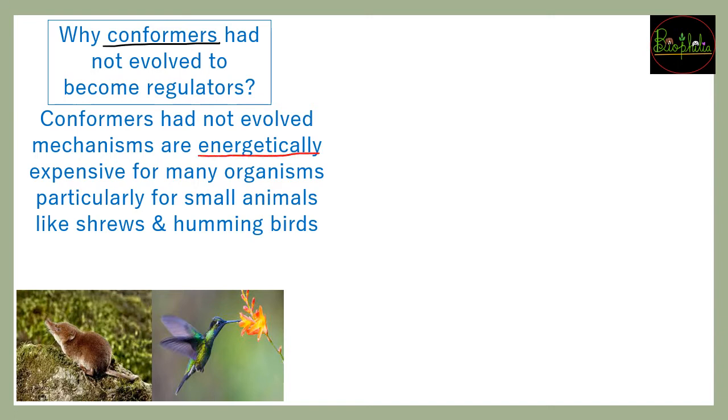Those mechanisms are very energetically expensive, and because these are very expensive in energy, many small animals and other plants cannot afford to use that much energy for maintaining their constant internal temperature or constant internal environment. So for those reasons, even though they could have become regulators with evolution, they were not, because the processes are very energetically expensive and they will not have the ability to use that much energy for maintaining the internal environment.